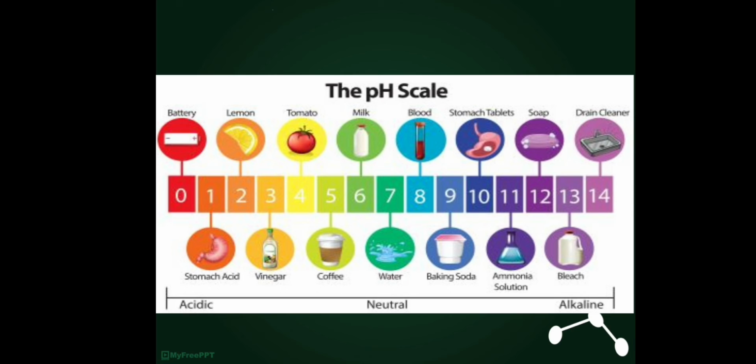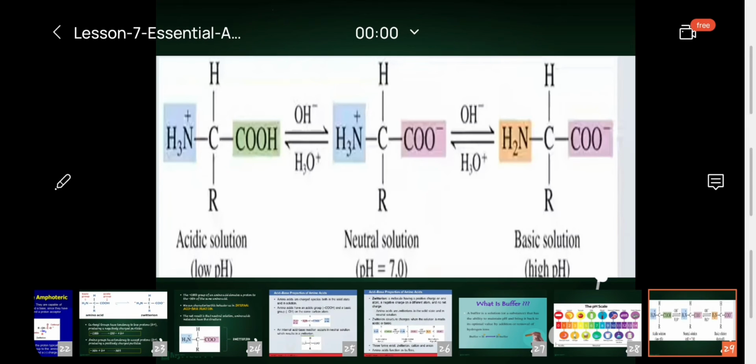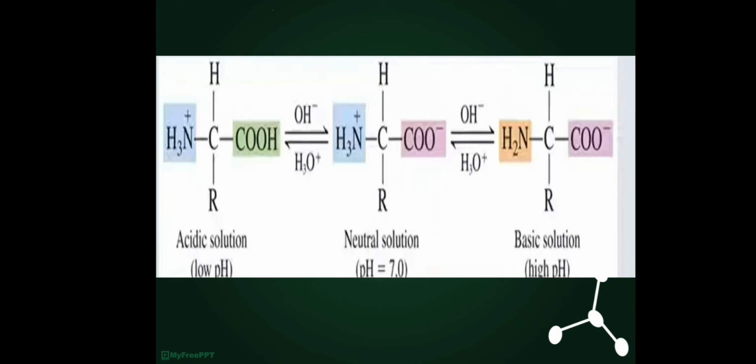Okay, let's proceed. As I said a while ago, I'll be giving you an illustration or a table that classifies amino acids as essential, conditionally non-essential, or non-essential. In the essential group, we have histidine, isoleucine, leucine, methionine, phenylalanine, threonine, tryptophan, valine, and lysine.